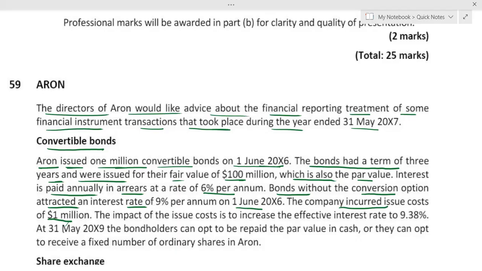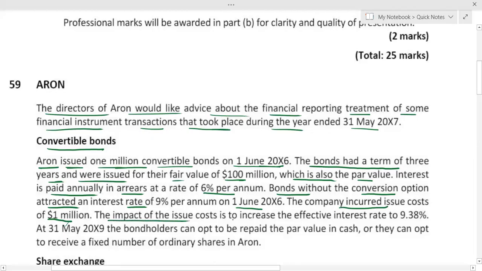Let's assume that 90% of the convertible bond relates to the financial liability and 10% relates to the equity component. So the issue cost will be allocated 90% to the debt component and 10% to the equity component. But we cannot directly allocate the issue cost. Before allocating it, you have to first find out the carrying amount of the financial liability, debt component and equity component. After that, issue cost of the convertible bond will be allocated.